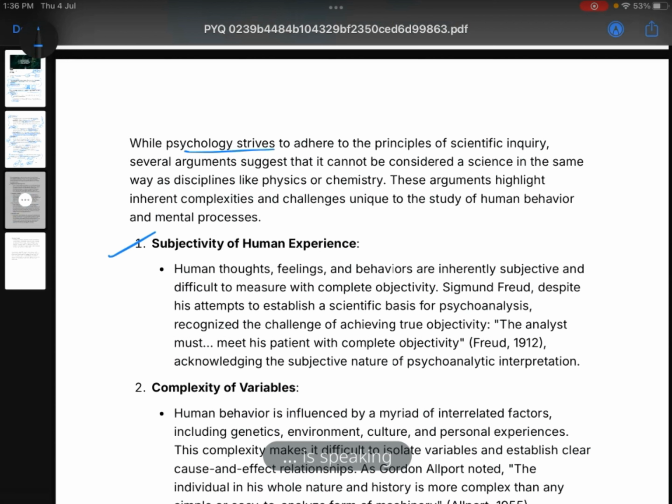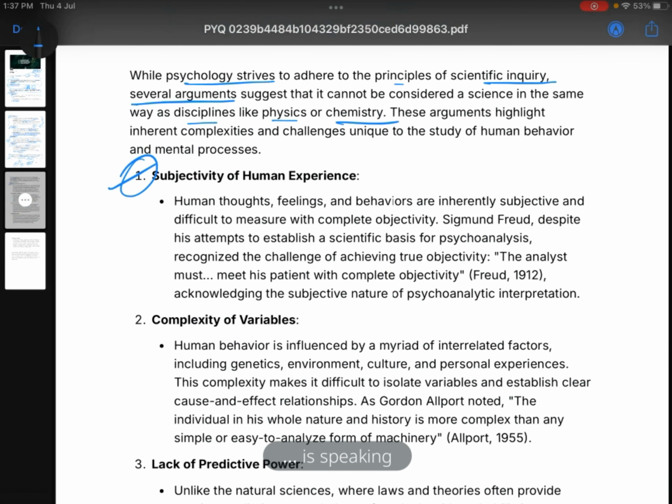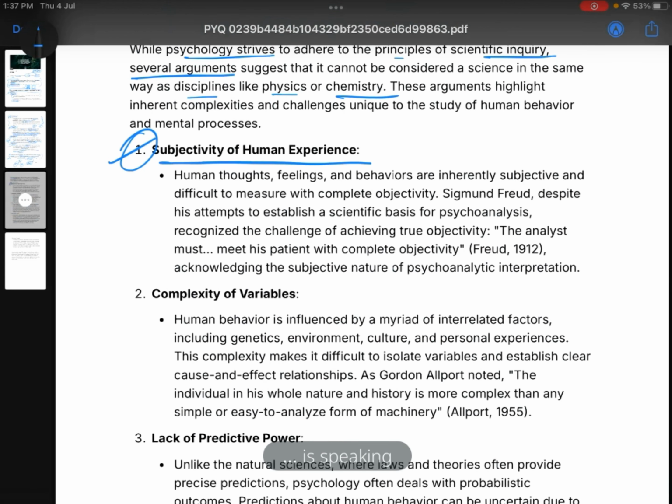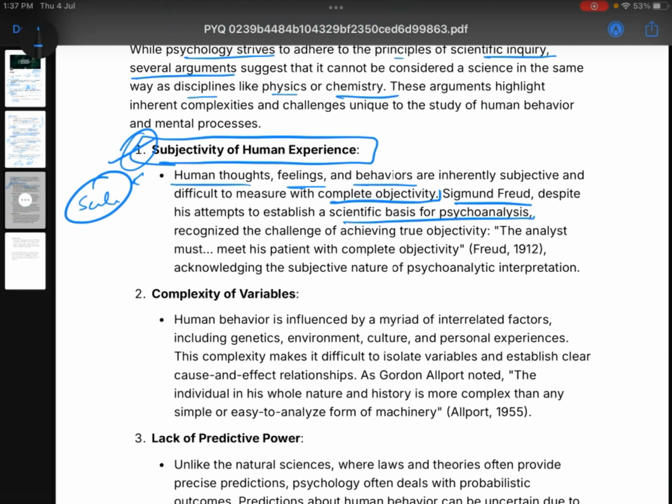While psychology strives to adhere to the principle of scientific inquiry, several arguments suggest that it cannot be considered a science in the same way as disciplines like physics or chemistry. They are not accepting psychology as a science, and I'll be giving reasons. First, subjectivity of human experiences. Human thoughts, feelings and behavior are inherently subjective and difficult to measure with complete objectivity. If you want to measure a length, we have the scale. But for measuring the happiness of a human, we don't have a particular scale, right? That's what they are saying. So that's the first point.